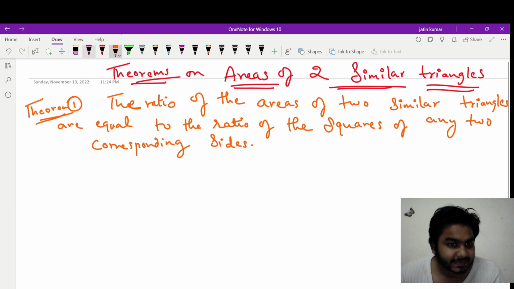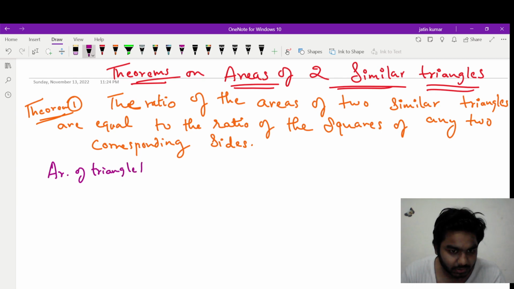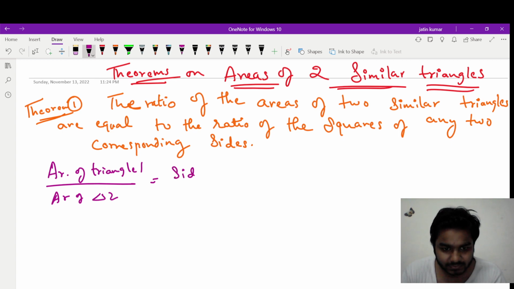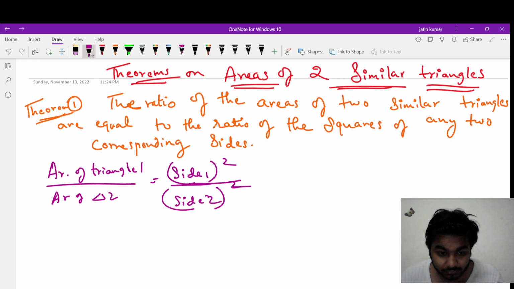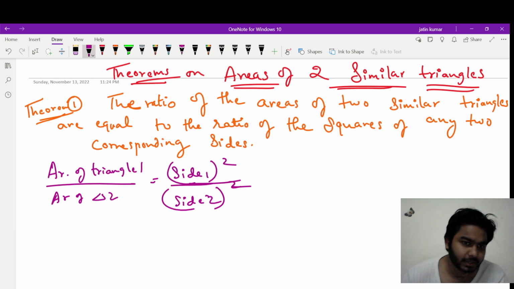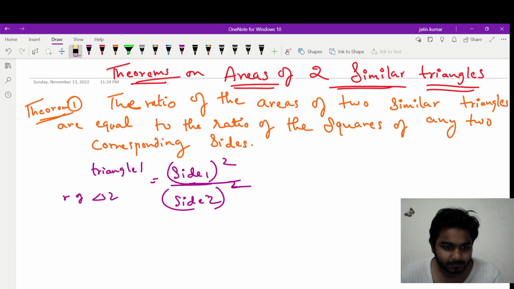What it means is that area of triangle 1 upon area of triangle 2 should be equal to the ratio of the square of side 1 upon the square of side 2. Side 1 will come from triangle 1 and side 2 will come from triangle 2. This is what we need to prove. So let's prove it.